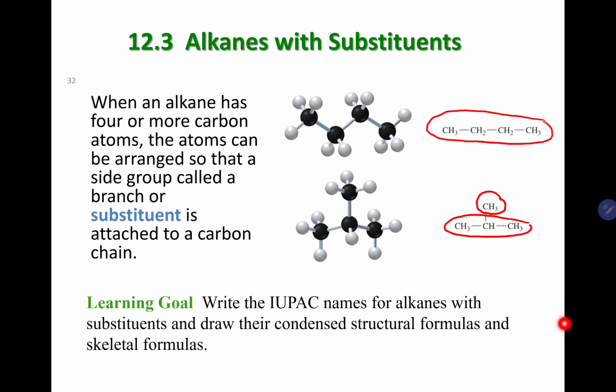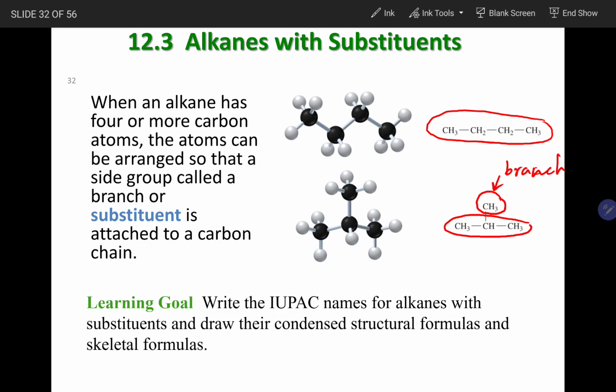So now this CH3 on top, that is not a part of this main chain. We call it the primary chain. So anything that is not a part of the continuous primary chain, we call it a branch, or we call it a substituent.